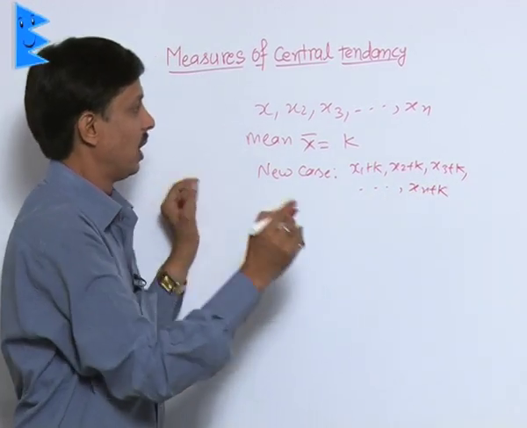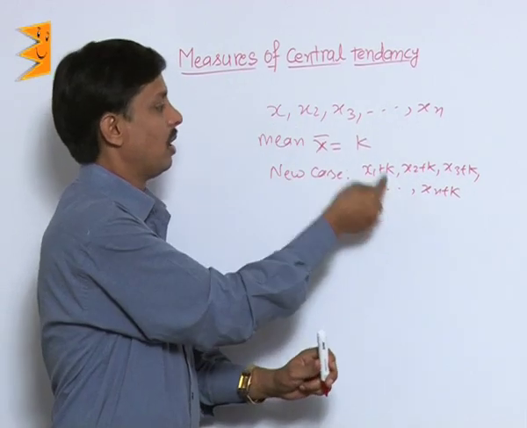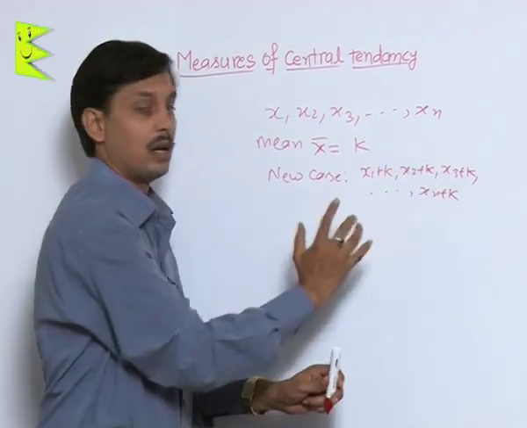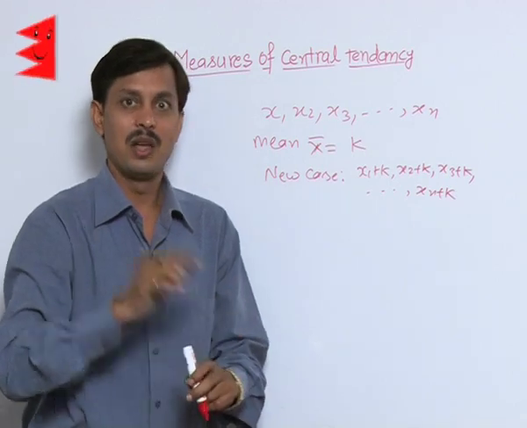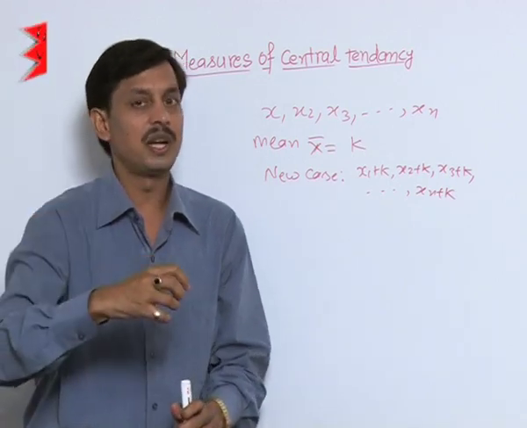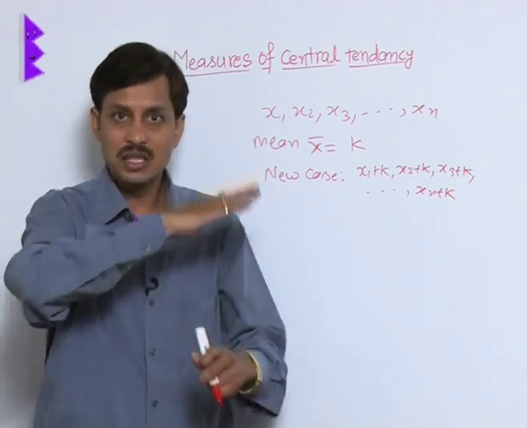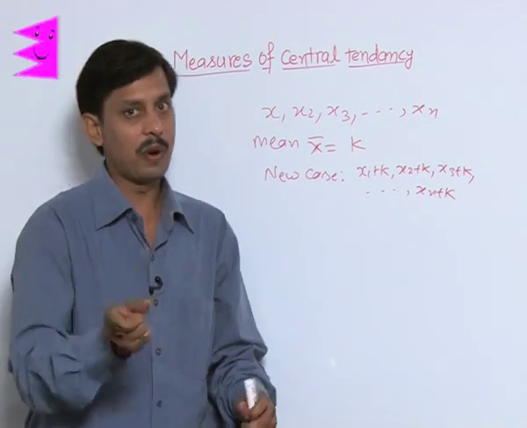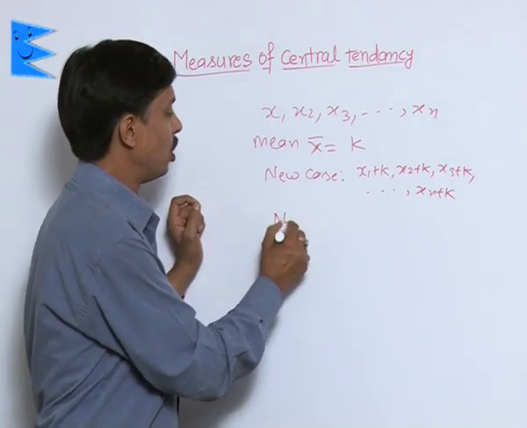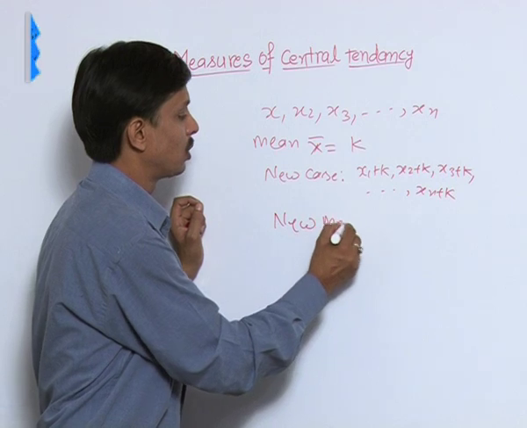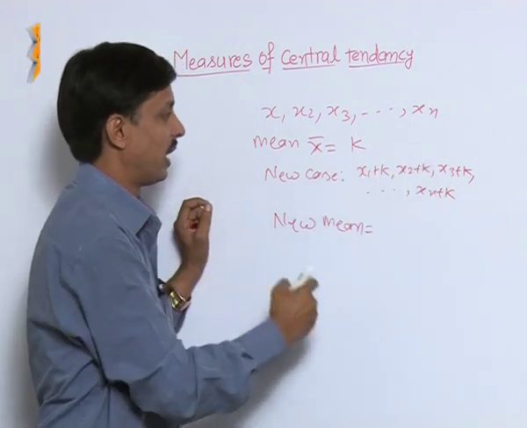So what happens? If somebody increases every observation by some constant number, what effect on the mean will there be? Because by adding some constant number to every observation, only the sum will increase, the number of observations will not change. So the new mean will also increase by whatever constant is added.